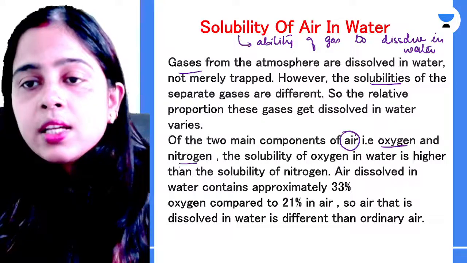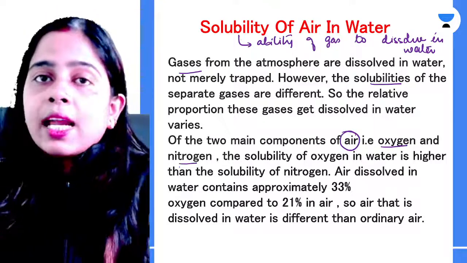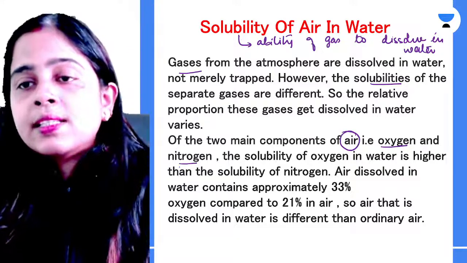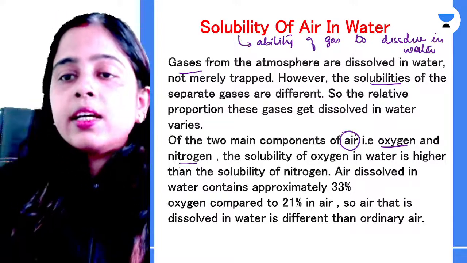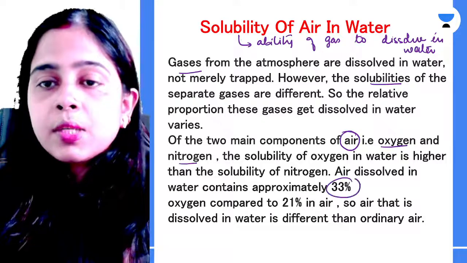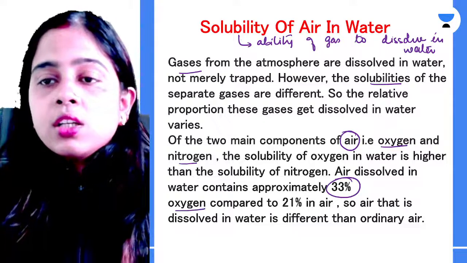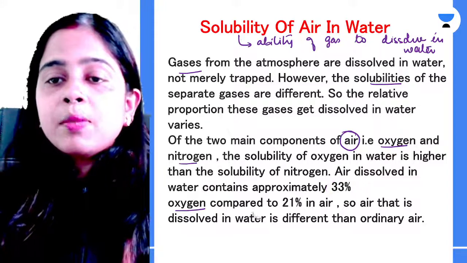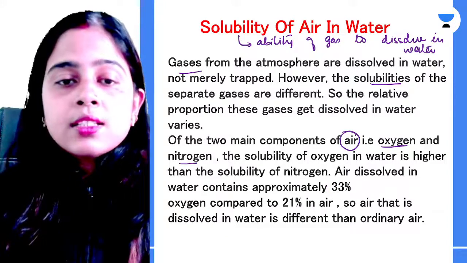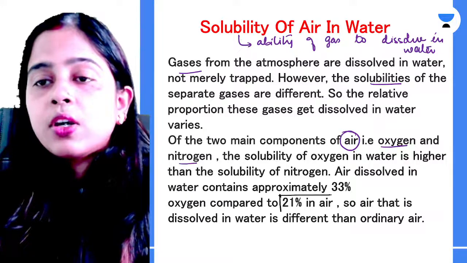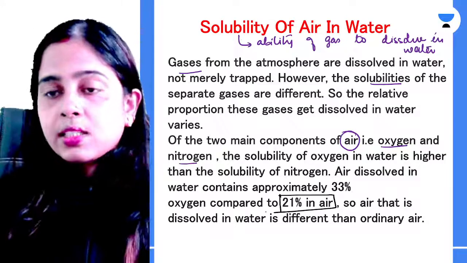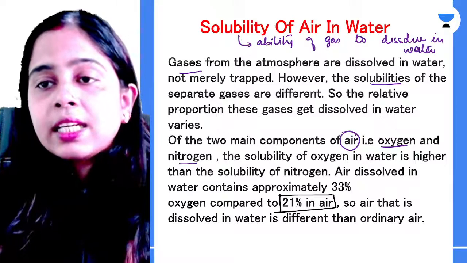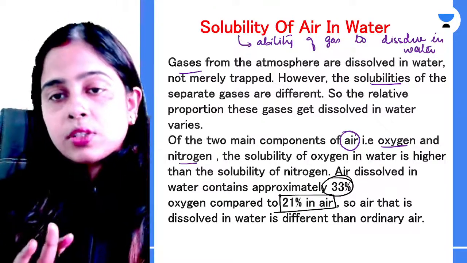Now, all of you must be knowing that the solubility of oxygen in water is higher than the solubility of nitrogen. Now, if you calculate the percentage of oxygen, nitrogen and other gases in air, your ordinary air will contain 21% of oxygen. But the air which is dissolved inside the water contains 33% of oxygen.